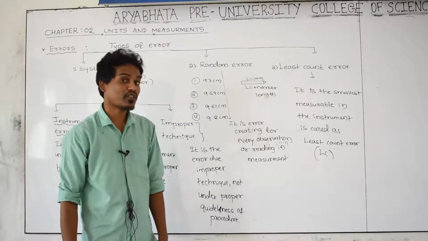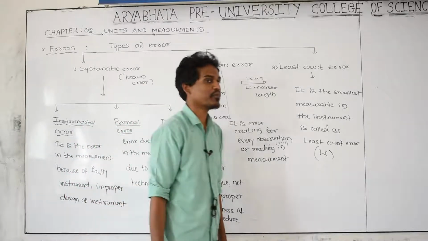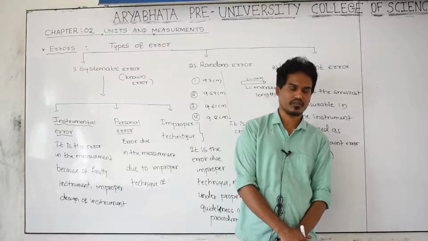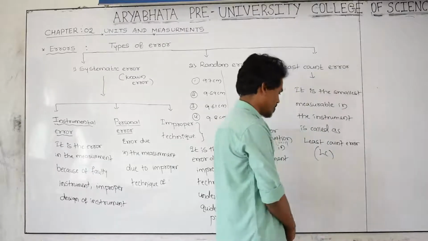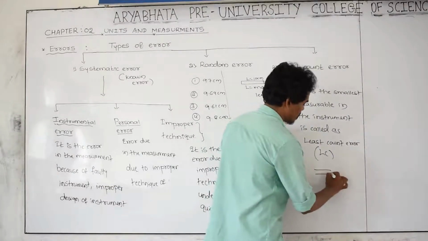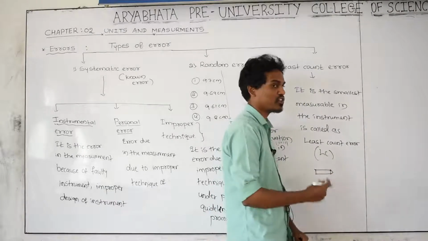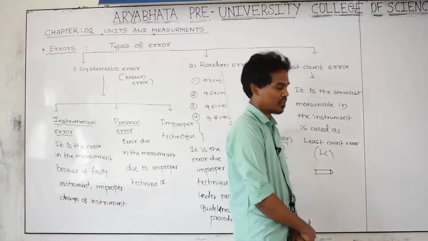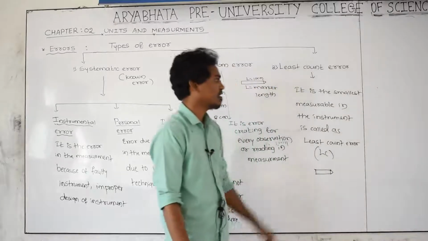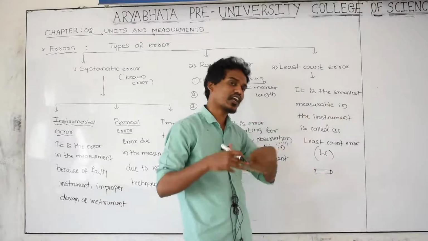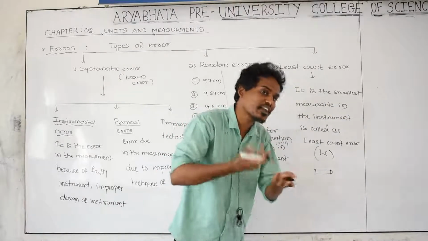In measurement, whichever instrument you use, each and every instrument has an error, and that error is called a least count error. For example, this is the marker. I want to measure its length by using one of the instruments. In that instrument there is a very small value, and that value is unable to be measured by that instrument.